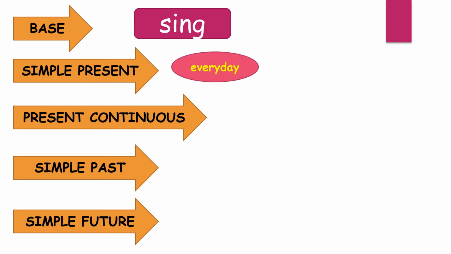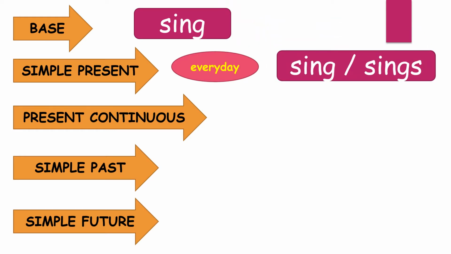Let's say the action takes place every day. We add s to the verb if the subject is singular. But if the subject is plural, we don't need to add s. For example, she sings every day. She is singular, so we use sings.